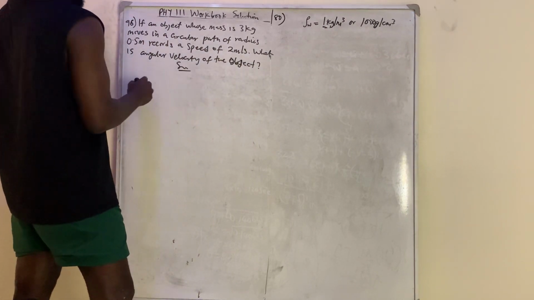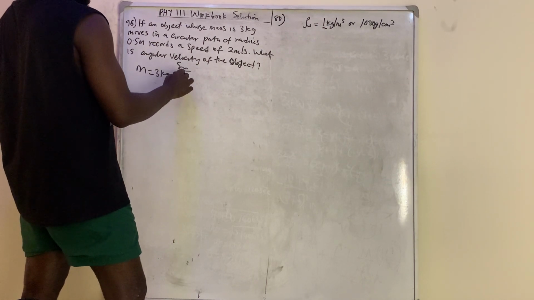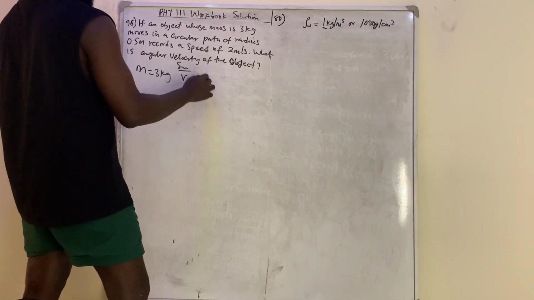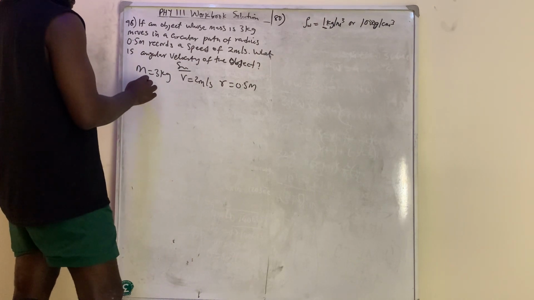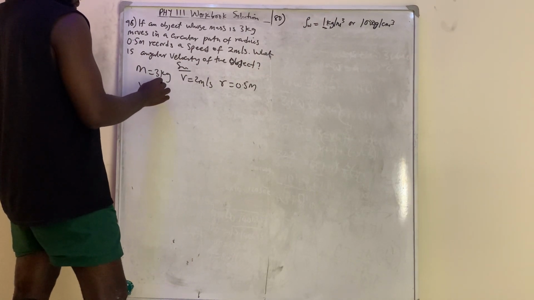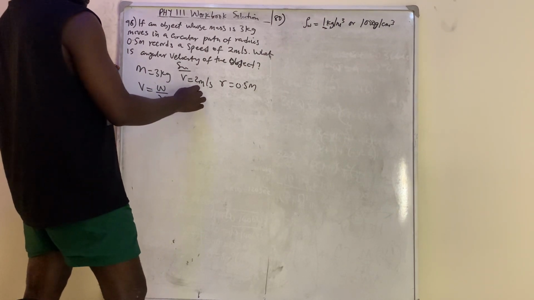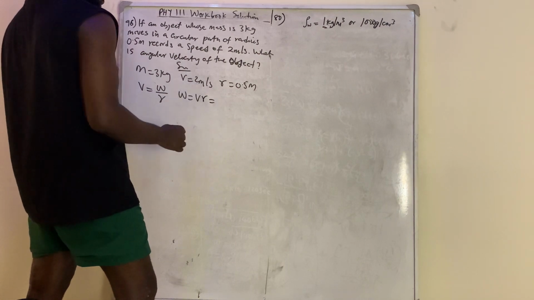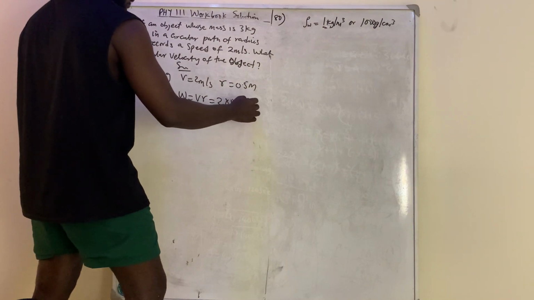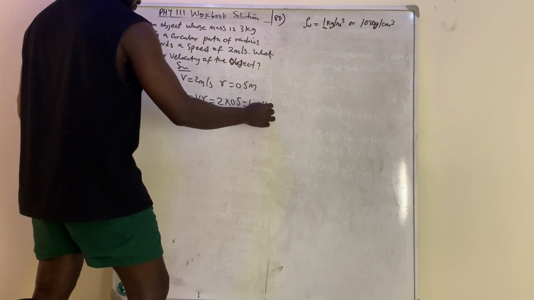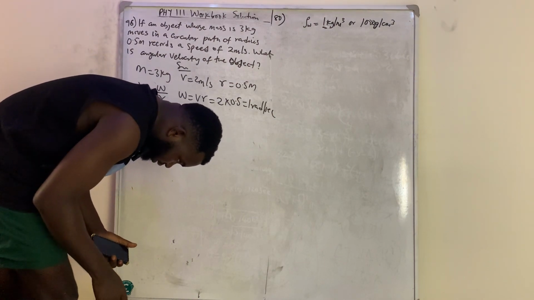Okay, solution. So they gave us that the mass is equal to 3 kg. Then they gave us the velocity, which is the speed, as 2 meter per second, and they gave us the radius is equal to 0.5 meter. So don't forget that linear velocity is equal to angular velocity times r. So therefore angular velocity is equal to linear velocity over r, which is 2 over 0.5, which will give you 4 rad per sec. So that is the answer for question number 96.